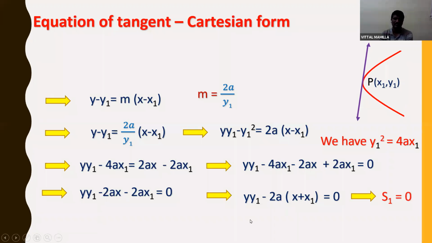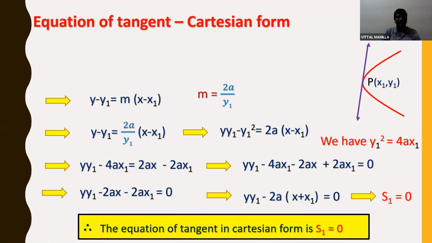This is nothing but S1. So already we know the S1 value is this: y y1 minus 2a into x plus x1 is equal to 0 is nothing but S1 is equal to 0. This is the proof of the tangent in Cartesian form. The equation of tangent in Cartesian form is S1 is equal to 0. So always the equation of tangent is nothing but S1 is equal to 0, whether it is a circle, a parabola, or whatever it is. The notation will be different based on the conic, but the formula is S1 is equal to 0 only.